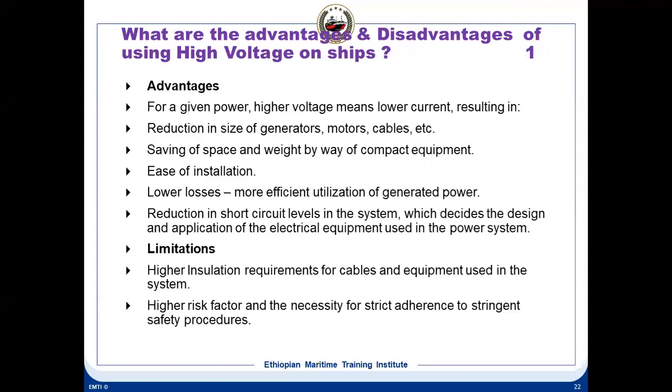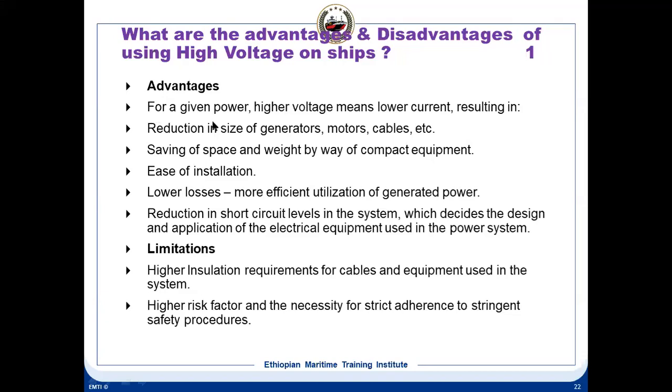And what are the limitations? Higher insulation requirements, because with higher voltage you need more insulation. That is the main thing. And second, risk factors are much higher because you need to have strict safety procedures. So these are the limitations and these are the advantages. The main advantage is, for a given power, higher voltage means lower current.